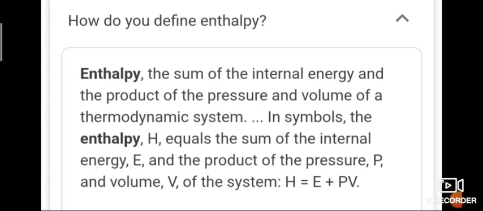So this is the definition of enthalpy: it is the sum of the internal energy and the product of pressure and volume of a thermodynamic system. That is what we have seen, this energy, pressure and volume. So H is the enthalpy, and delta H shows how it varies.